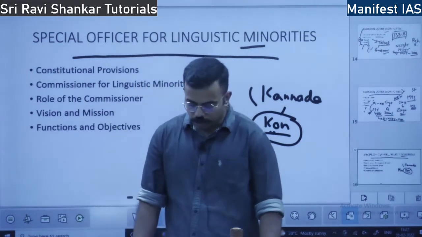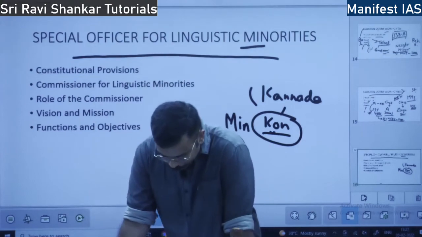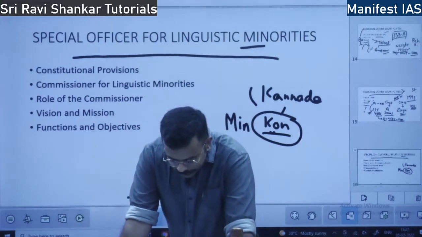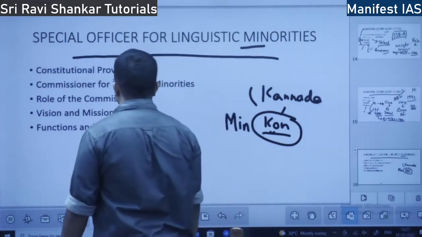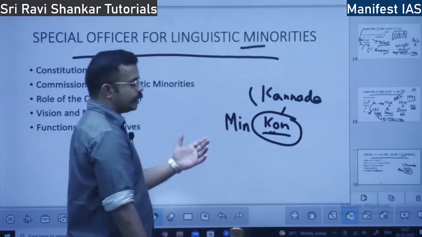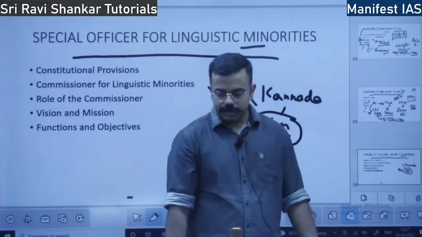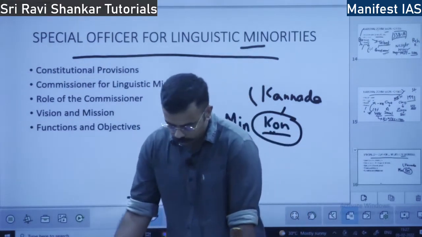So, what are the constitutional provisions? The State Reorganization Commission. So, in 1956, all these states were formed. Karnataka, Tamil Nadu and many other states were formed. Right? So, there what happens?